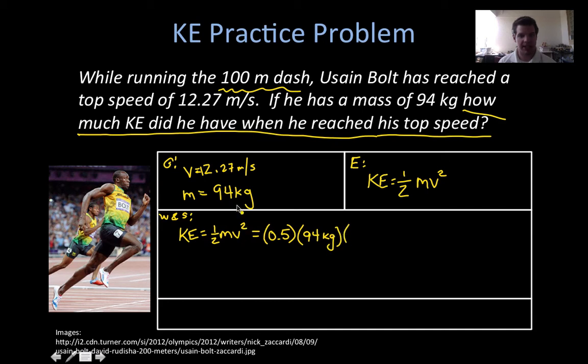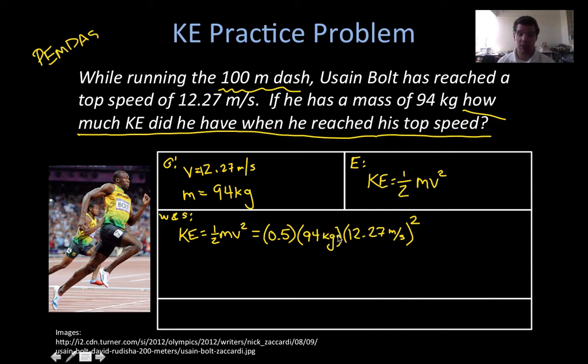And then I have the velocity, which is 12.27 meters per second, and I know that the velocity term has to get squared, so I'm going to square that guy. If we think about the order of operations, remember, please excuse my dear Aunt Sally: parentheses, exponents, multiplication, division, addition, and then subtraction. That's the order that we have to do our math.